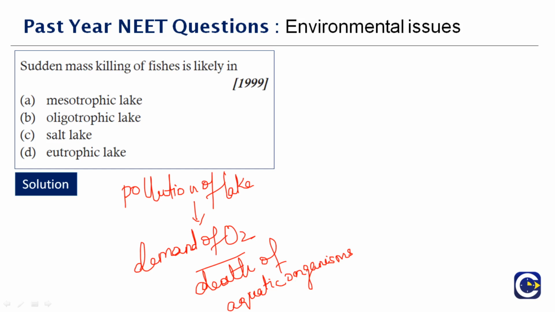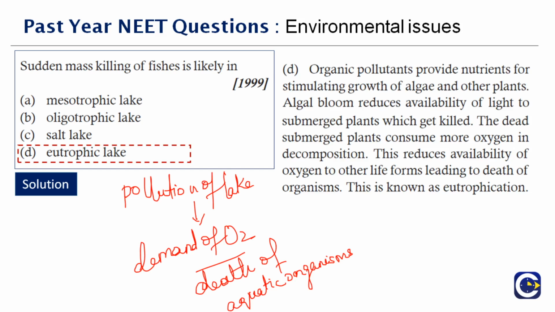Organic pollution provides nutrients for stimulating the growth of algae and other plants. You must have seen the lakes with algal bloom and the growth of other plants as well. The dead submerged plants consume more oxygen for decomposition, and this will reduce the ability of oxygen in reaching the aquatic organisms, thereby leading to the suffocation and thereby death of the aquatic organisms. Therefore, the right answer to this question is option D.